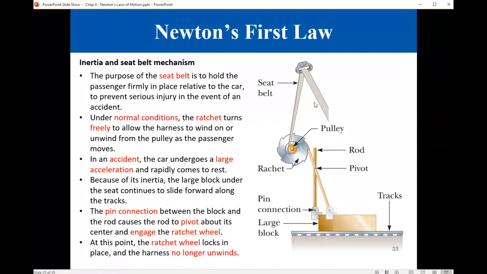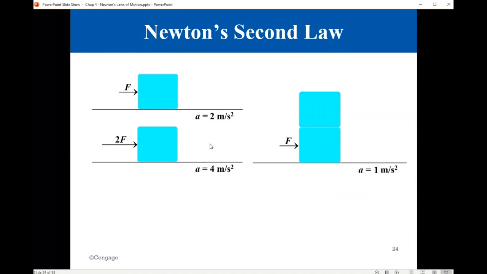It will not move, and it will act to protect us from being hurt. So this is one application of inertia: if we are moving with constant velocity, or if we are at rest, this mechanism is not activated, but a sudden motion will activate this arm and lock the ratchet to protect us.